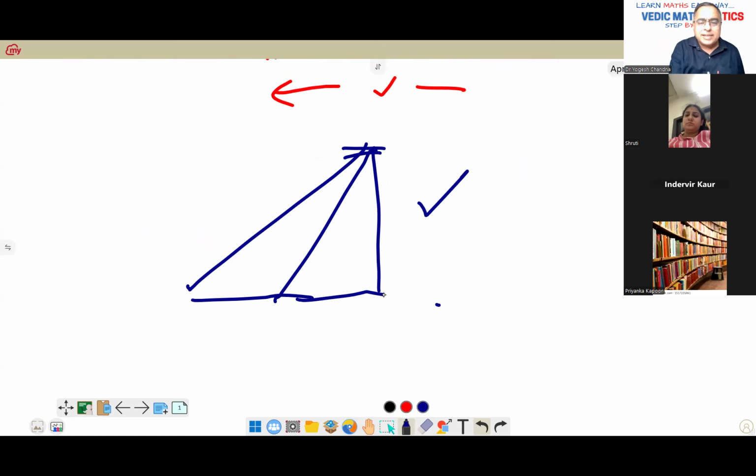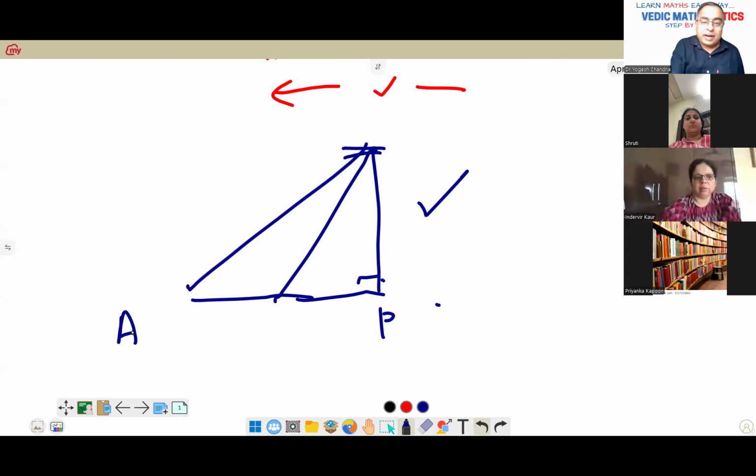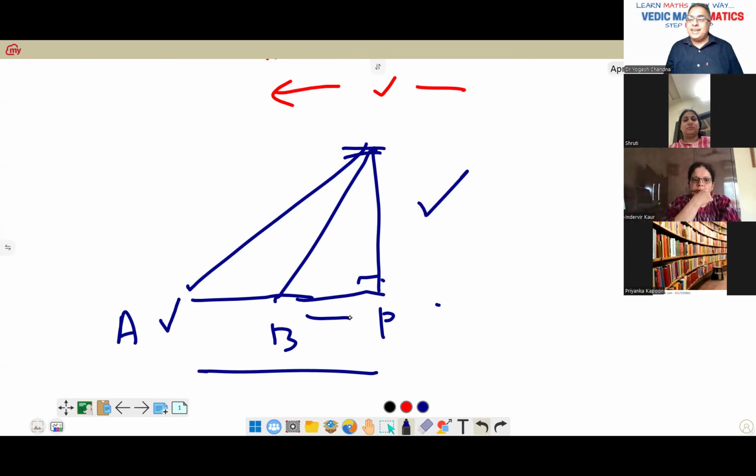Let's say this is one point P, which is making an angle of 90 degree, and the plane was at A position few seconds before, and after that it reached at B. So if we are aware this distance and this distance, then we know how much distance it has traveled. When you know distance, when you know the time, speed is distance by time. Finish. So such calculations you'll be doing in trigonometry, right?